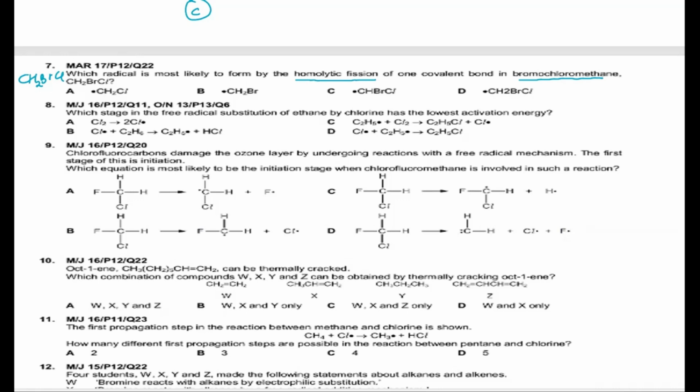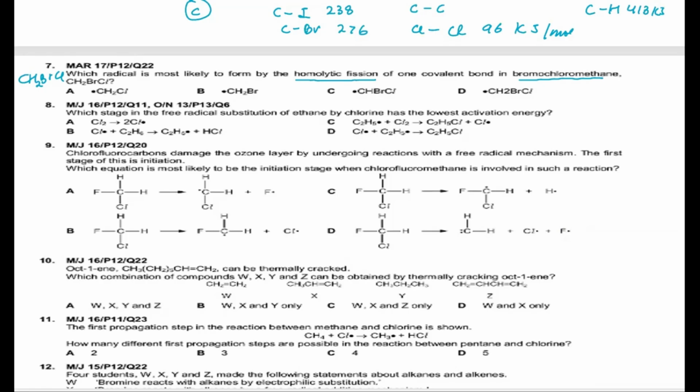For this, because it's 2017, until that time, till 2019, we were getting the data booklets and the bond energies were mentioned in the data booklet, right? So carbon iodine bond has a bond energy that's 238 kilojoules per mole. For carbon bromine, they require 276 kilojoule of energy. For carbon carbon, it's higher than this, and the chlorine chlorine bond require 96 kilojoule per mole of energy, and then you have carbon hydrogen which require 413 kilojoule per mole of bond energy, right?